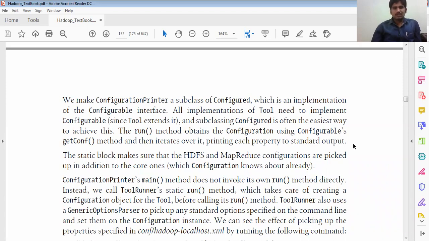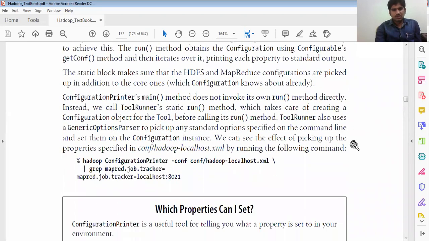The static block makes sure that HDFS and MapReduce configurations are picked up in addition to the core ones, which Configuration knows about already. So the ConfigurationPrinter main method does not invoke its own run method directly. Instead, we call the ToolRunner static run method, which takes care of creating a Configuration object for the Tool before calling its run method. So that is how the Tool and ToolRunner work.